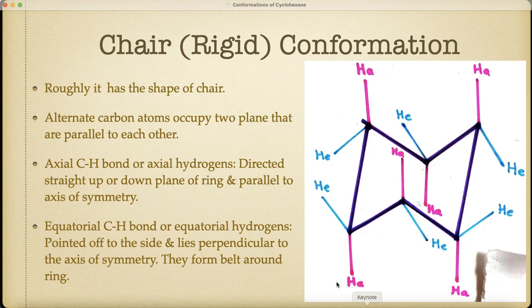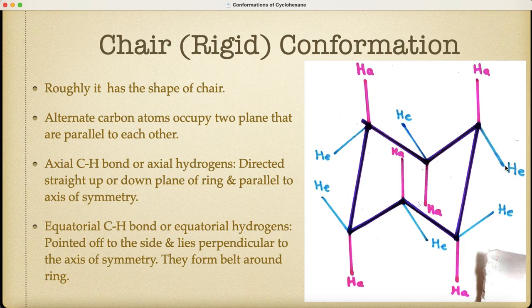The second type of the CH bond is the equatorial CH bond or equatorial hydrogen. These equatorial CH bonds point off to the side and are perpendicular to the axis of symmetry. They form a belt around the ring. The CH bonds shown in blue are the equatorial CH bonds.